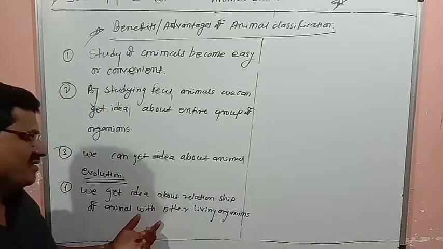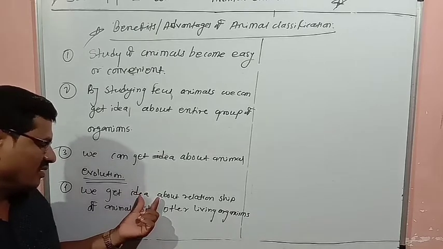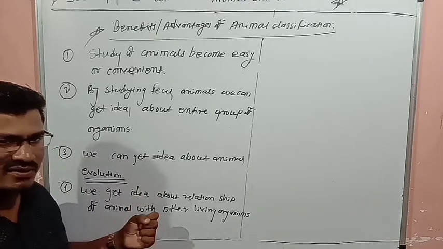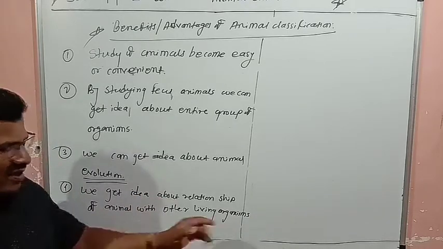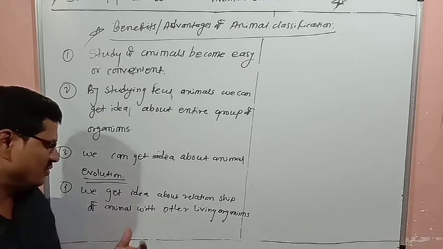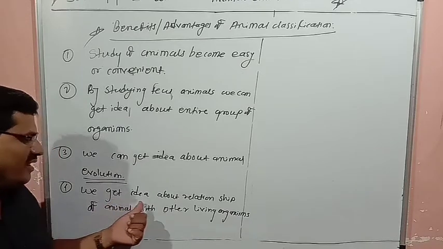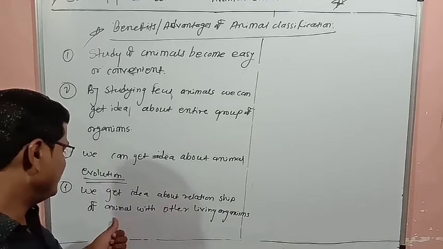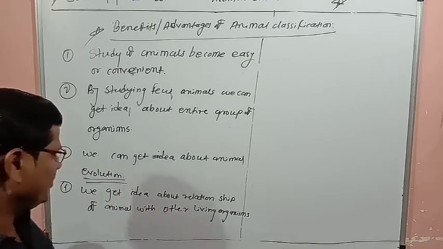Suppose you consider carnivores and herbivores and their role in the food chain. We get an idea about the relationship of animals with other living organisms.